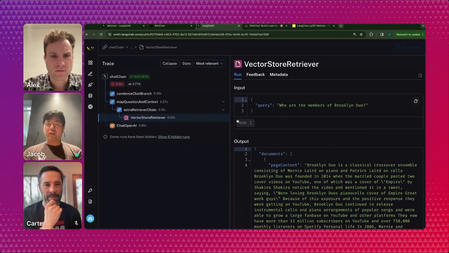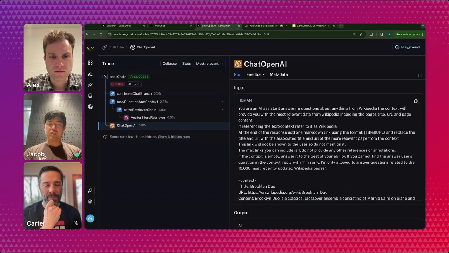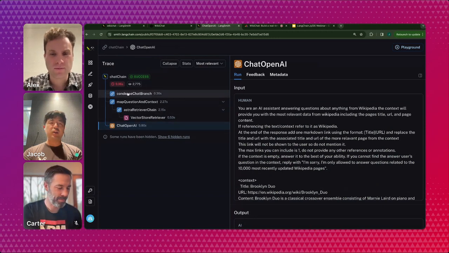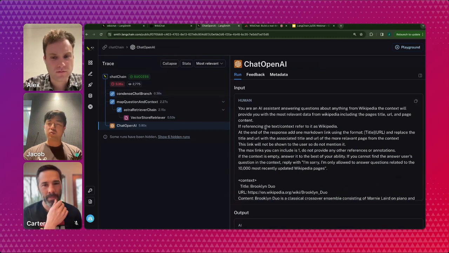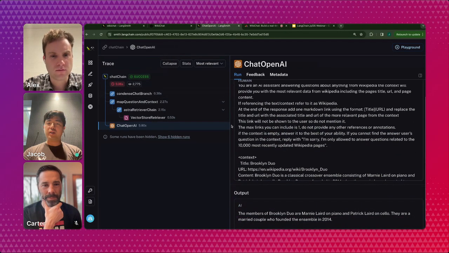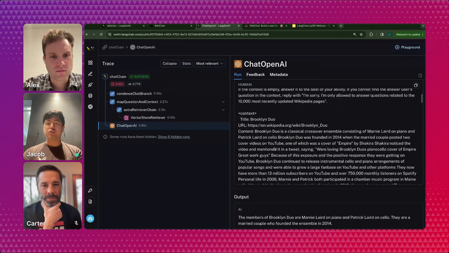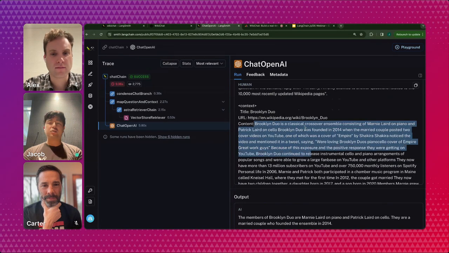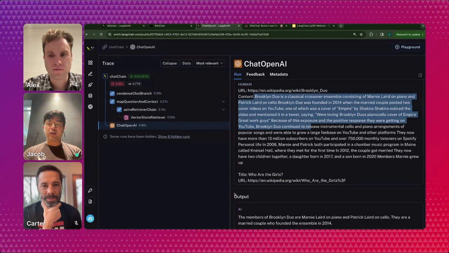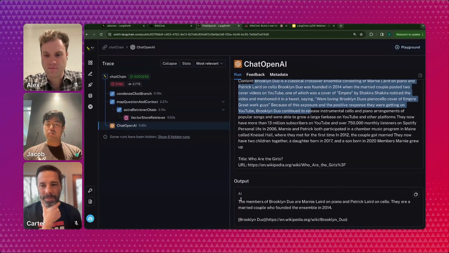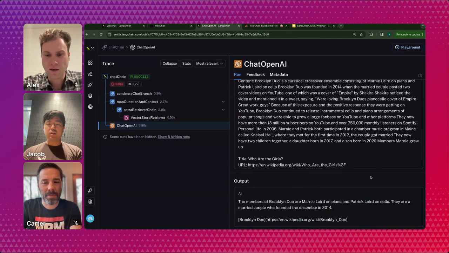I can also see exactly what our chat model is doing with this information. There are a few steps for processing here, but you can see things are labeled. That's why Alex affixed everything with those run names: they show up nicely in LangSmith, and you get a better sense of exactly what each step is responsible for. But at the end of the day, my OpenAI call is taking this prompt and the context retrieved from Astra DB, so Brooklyn Duo is the classical crossover ensemble. Then you can see the output is what we see on screen here. So this actually seems pretty good.